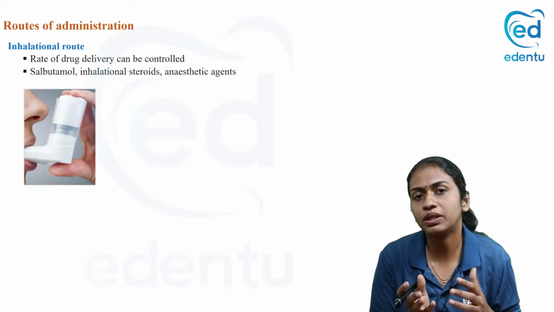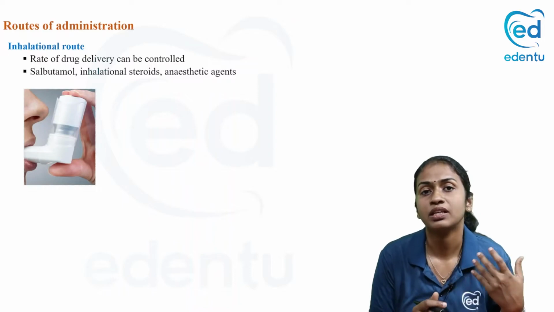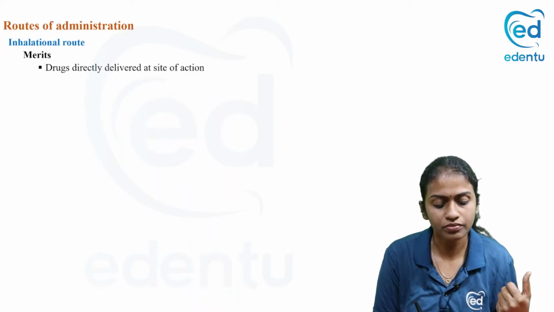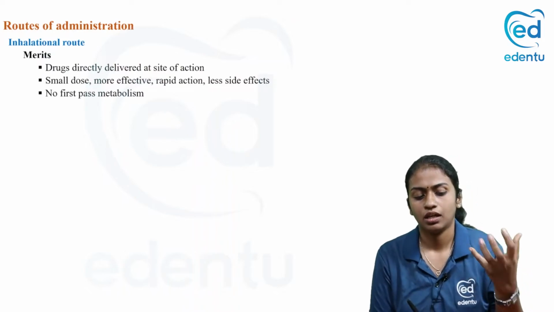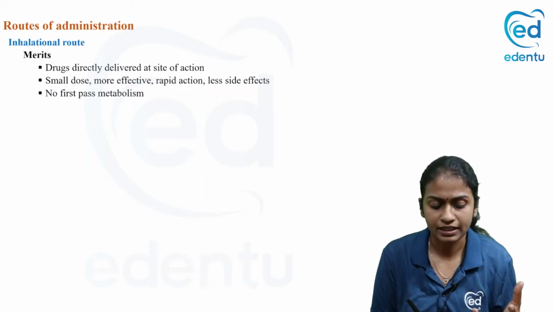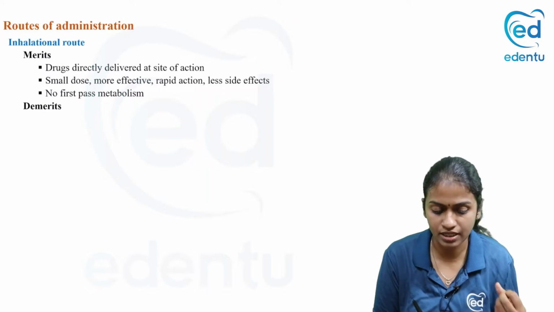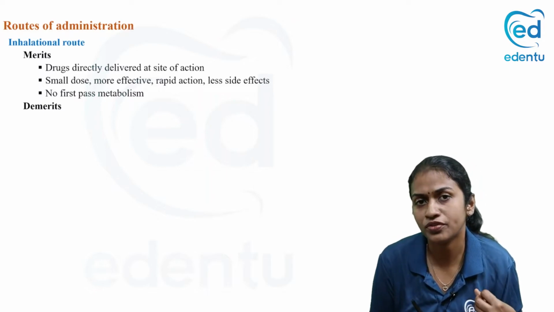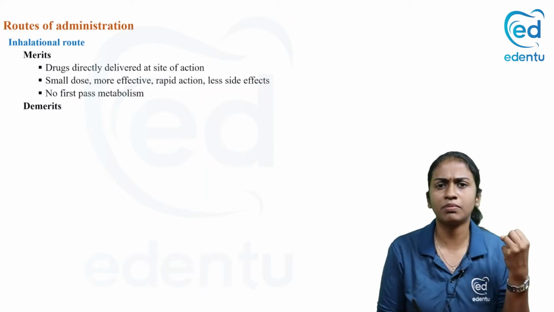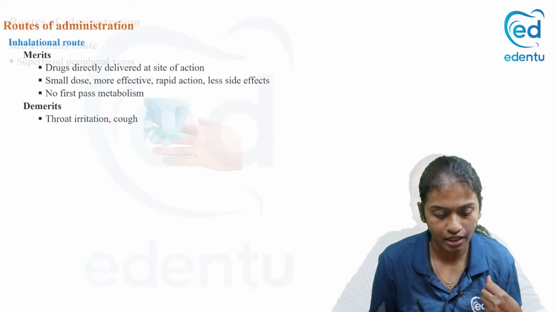The common drugs that we give are anti-asthmatic drugs like salbutamol, inhalation steroids, general anesthetic agents are drugs that we give by inhalation route. So merits, drug is directly reaching the site of action. It has a small dose, more effective, less side effects, rapid action, and no first pass metabolism. Demerits, what will be the probable demerits when you're giving by inhalation route? Throat irritation and sometimes dry cough can be.